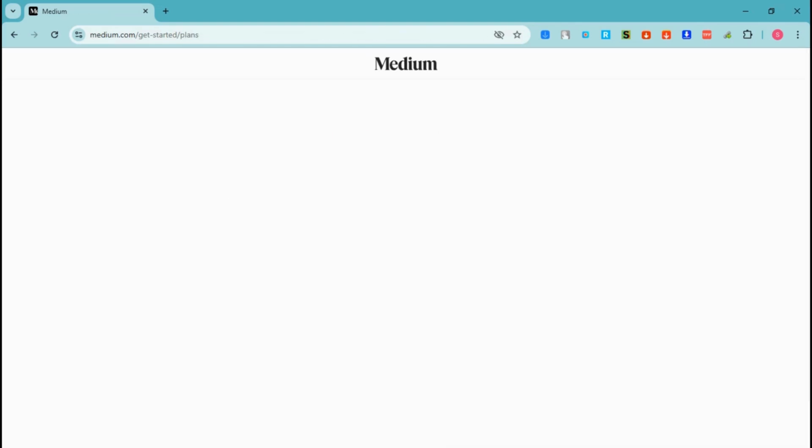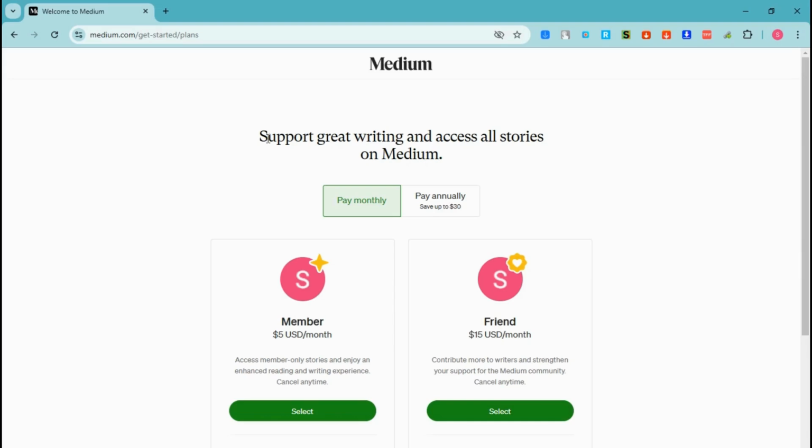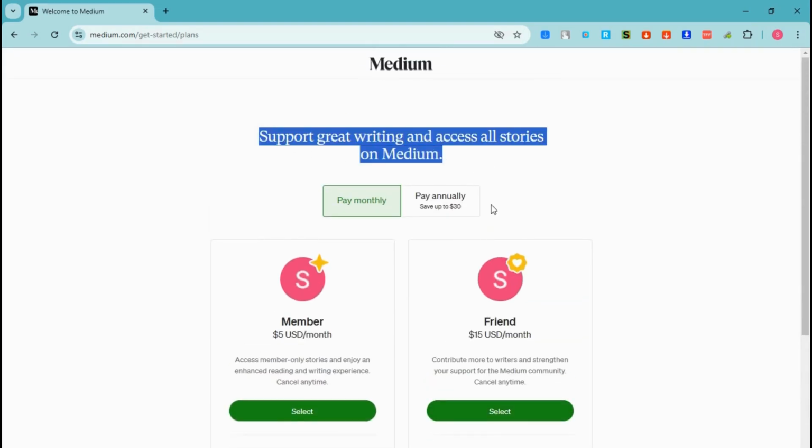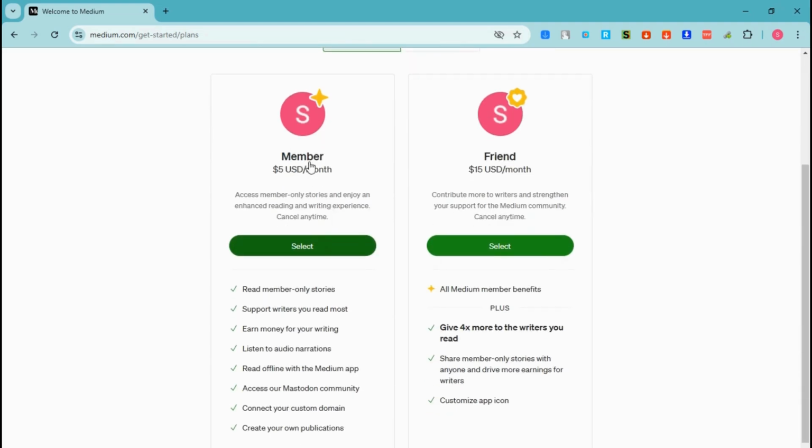And then here you will see that in order for you to really proceed, you need to upgrade your plans. So you can choose between member or friend. You can choose monthly or yearly. For member, you can select this and unlock the features below: read member-owned stories, support writers, earn money for your writing, listen to audio narrations, and so on. If you feel like you want to try this, you can tap select and then pay the amount that you need to pay.